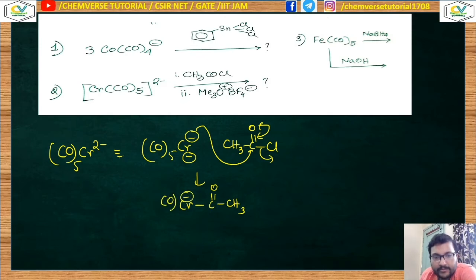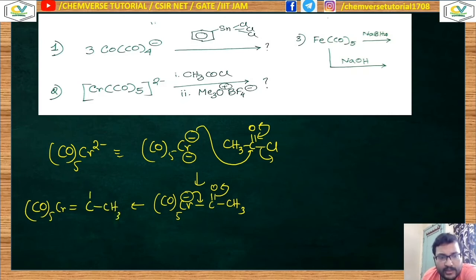But this is not our final product. Over here another negative charge is present. So it will come back to form a chromium carbon double bond to produce this kind of O minus. So (CO)5Cr, double bond, carbon, CH3 and O minus.